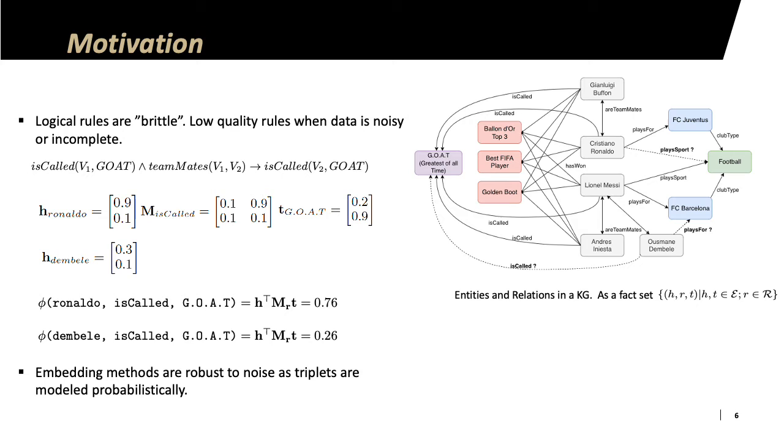Embedding methods are also robust to noise as triplets are modeled probabilistically. So this motivates us to pose a research question on how we can use the feedback of the embedding models to improve the quality of the mined rules.